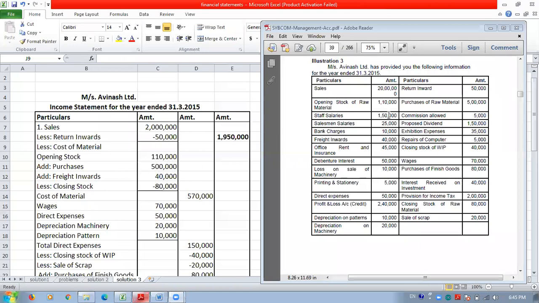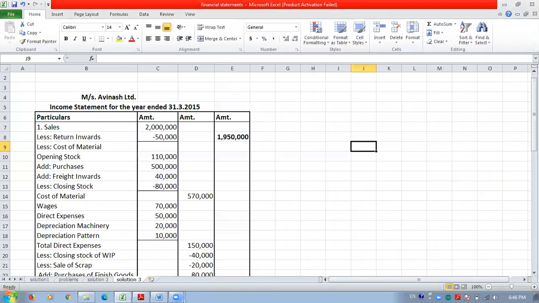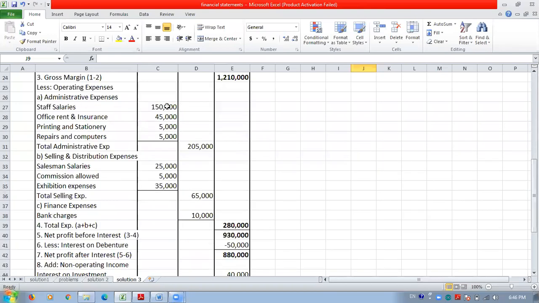Then the staff salary 1,50,000. The staff salary is an office and administrative expense, so it is shown under office and administrative expenses.